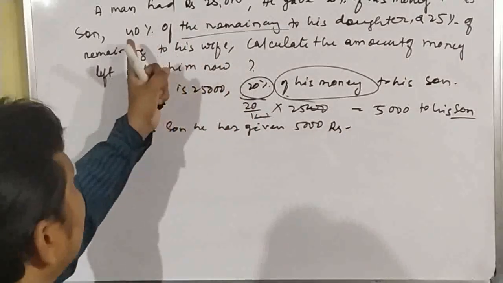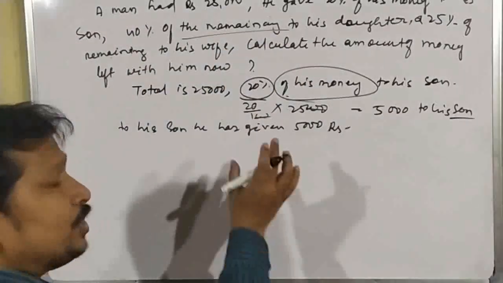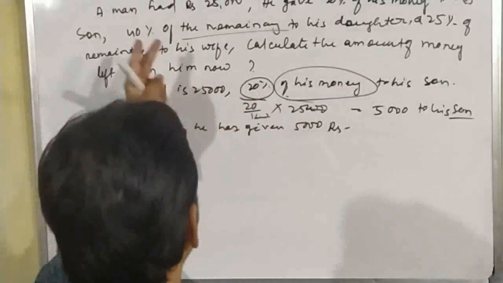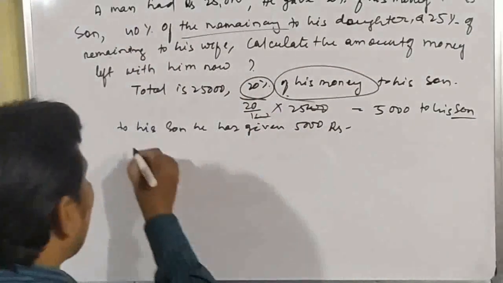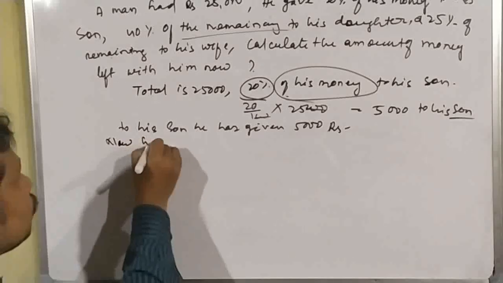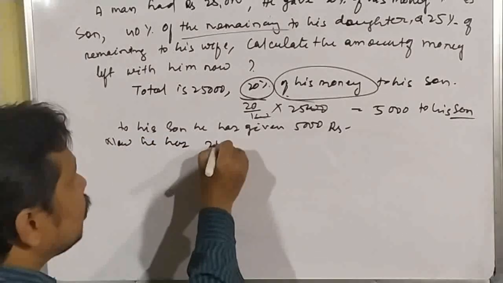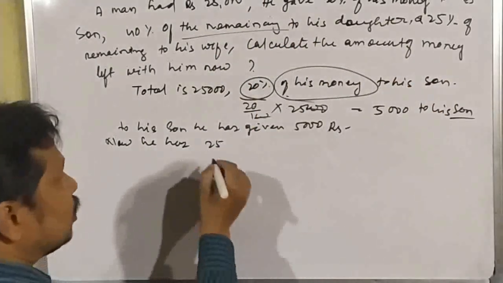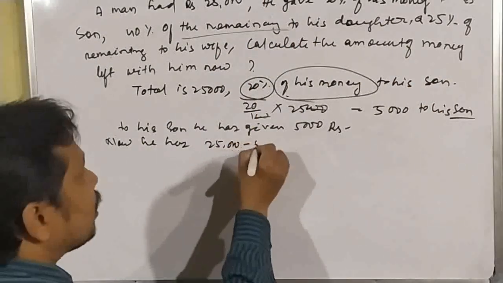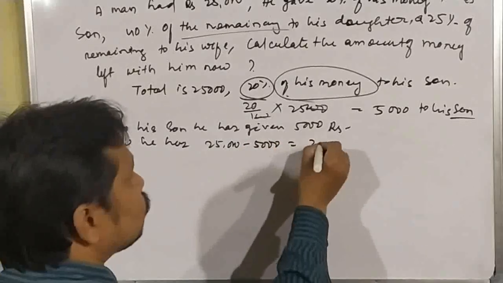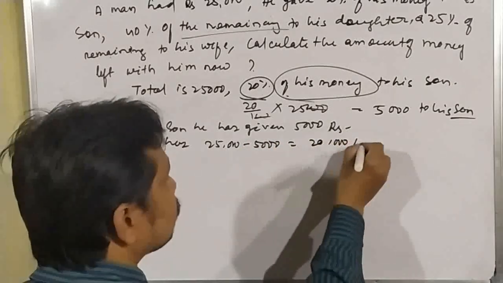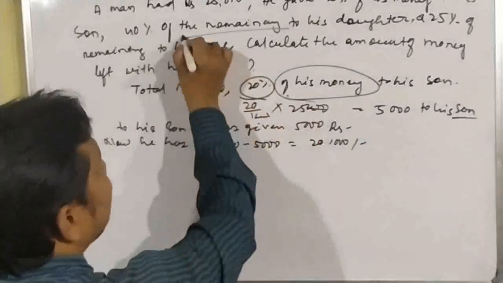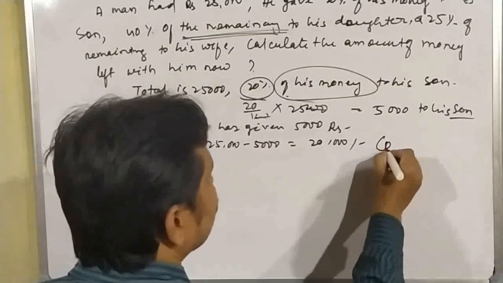Now 40% of the remaining. Here again we have to find out the money left with him now. He had 25,000 and gave 5,000 to his son, so 25,000 minus 5,000 equals 20,000 rupees. This 20,000 is the remaining part.